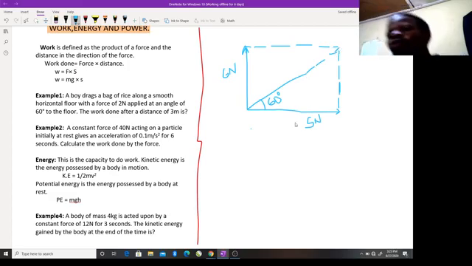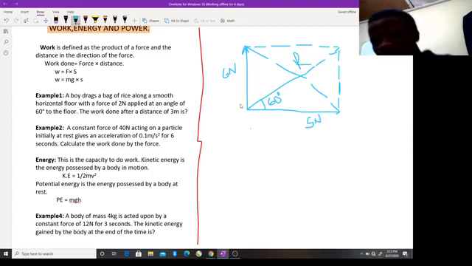This line is equal to this line. I'll call this the resolution of the force, and it is r squared from your Pythagoras theorem.